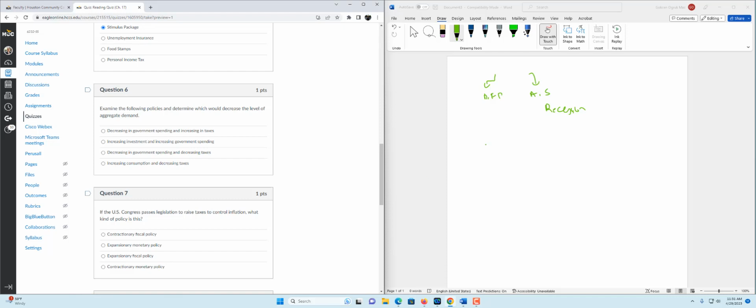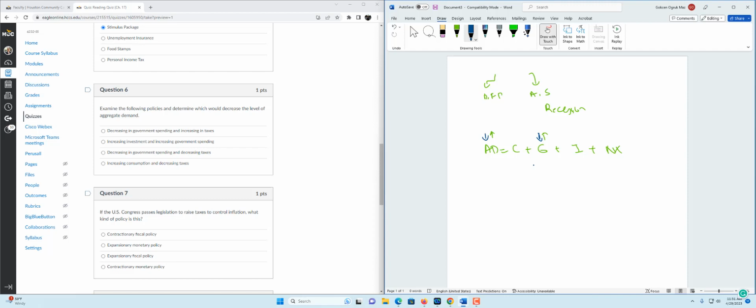So let's remember the aggregate demand equation: consumption plus government spending plus investment plus net exports. So we are using fiscal policy. We could increase government spending to increase aggregate demand. But the question is asking how we can decrease aggregate demand. Therefore, we should decrease government spending to decrease aggregate demand. But it's not the only way.